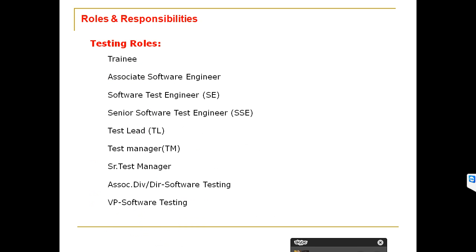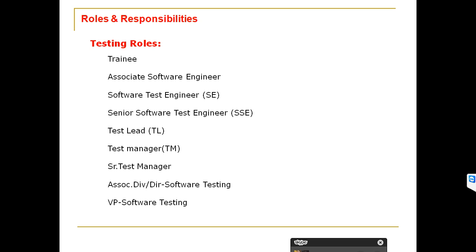In testing roles, trainer is there, associate test engineer is there, software test engineer is there, senior software test engineer is there, test lead is there, manager is there, senior manager is there, associate director is there, vice president of software testing.